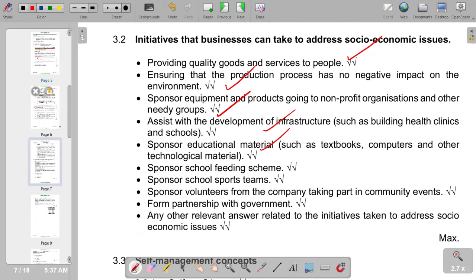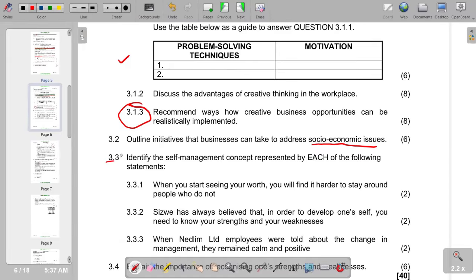So we'll go on to our next question, which is now 3.3. Identify the self-management concept represented by each of the following statements. So we have to identify the self-management concept. Basically, self-management is the ability to regulate your thoughts, emotions, and behaviors to achieve personal and professional goals. So you'd see that self-management involves taking responsibility for your own performance, managing your stress, staying organized, and adapting to new circumstances. So all those constitute the self-management concept.